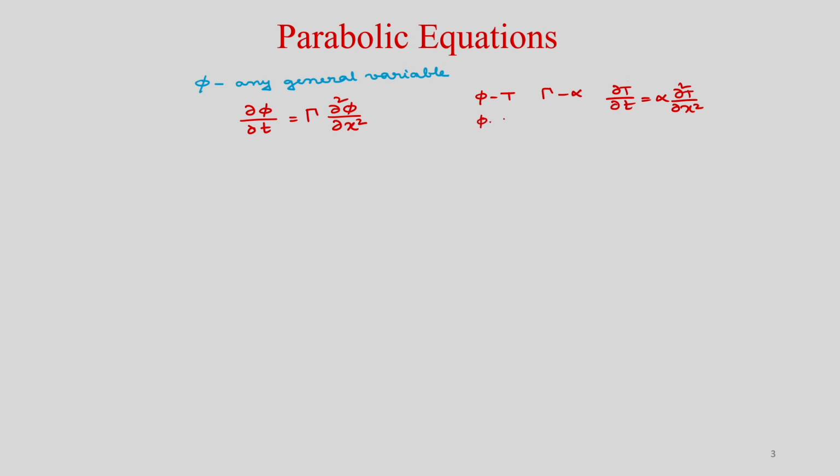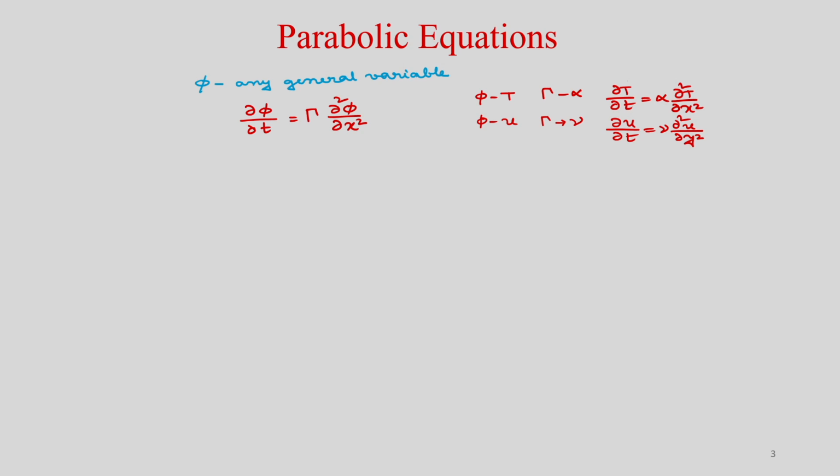Similarly, if you put phi is equal to u and gamma is equal to nu, then you will get this equation, with x being the direction. So, it is a model equation.